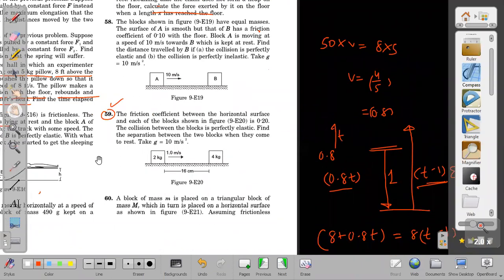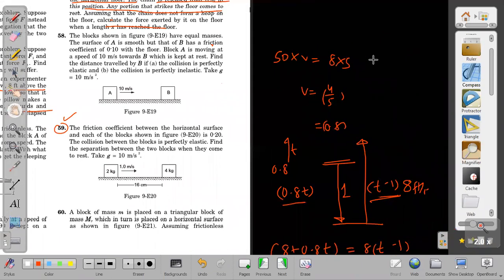Yesterday, I think you were not having this idea that when external force is acting, friction force is acting, then also we can apply the conservation of momentum. Today I have told you this thing. Apply conservation of momentum only during collision, just before and just after, not for the whole duration.